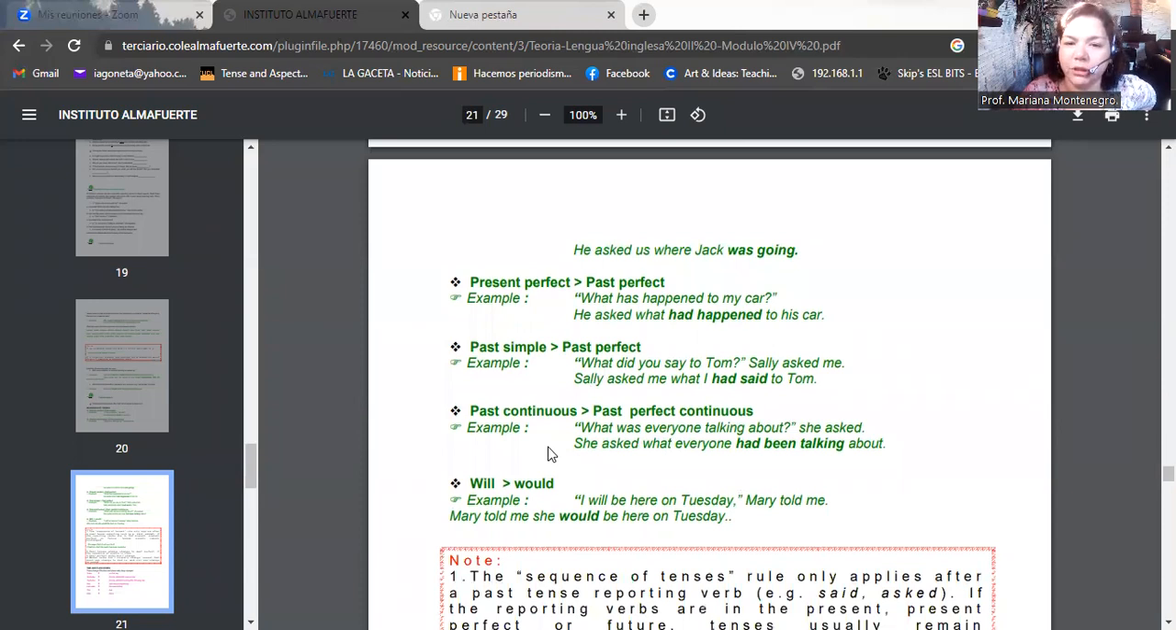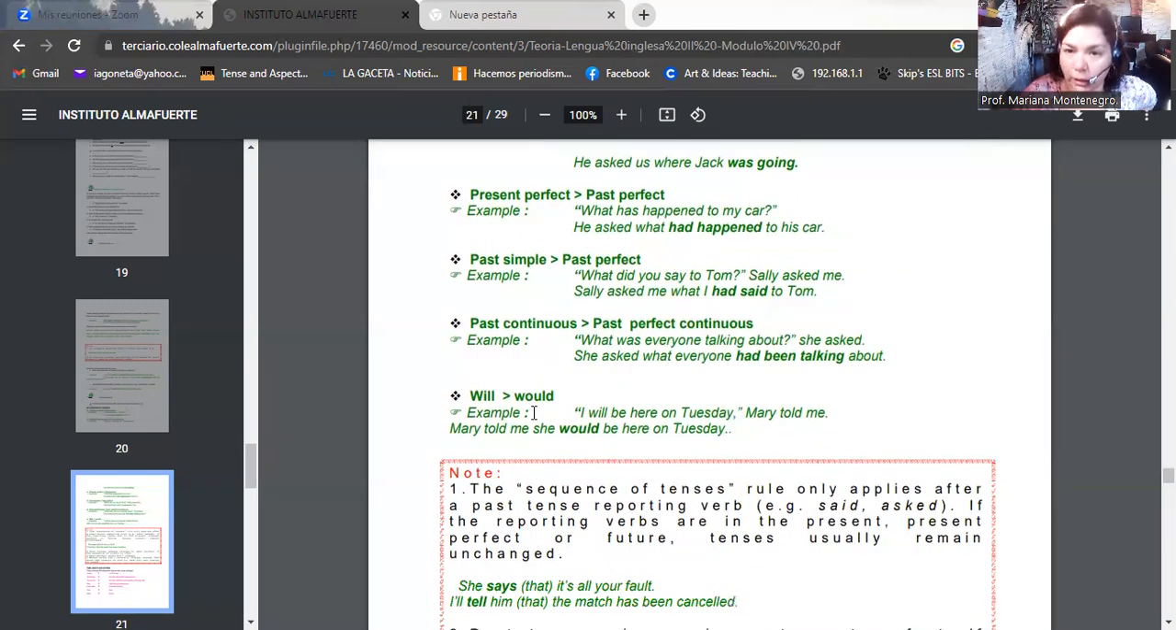When you have past continuous, you use past perfect continuous. "What was everyone talking about?" She asked. She asked what everyone had been talking about. And when you have will, what we use is would. And the same happens when you have can, you use could. Look at these examples. "I will be here on Tuesday," Mary told me. Mary told me she would be here on Tuesday.